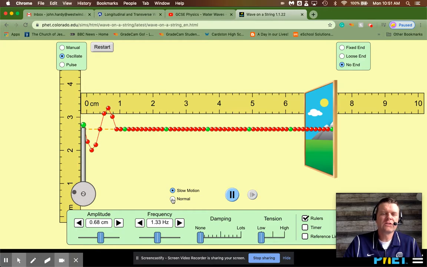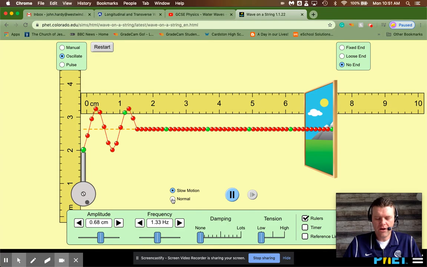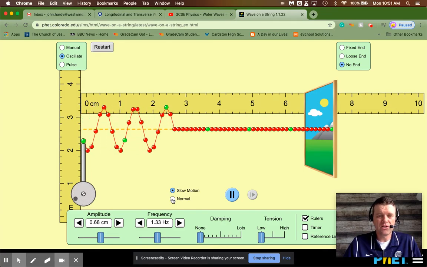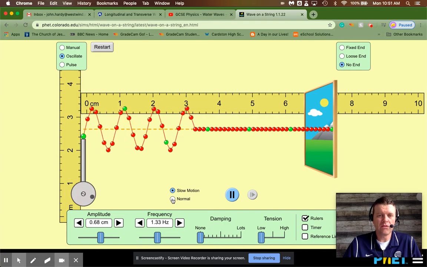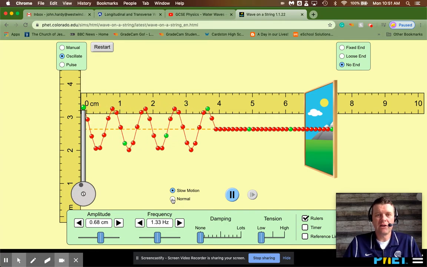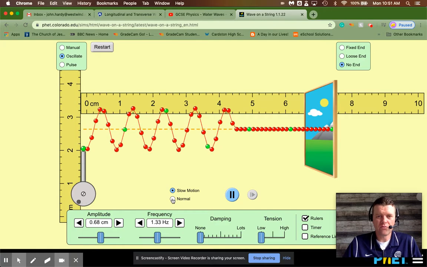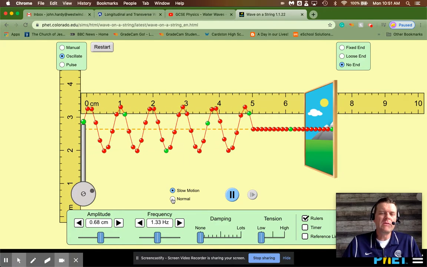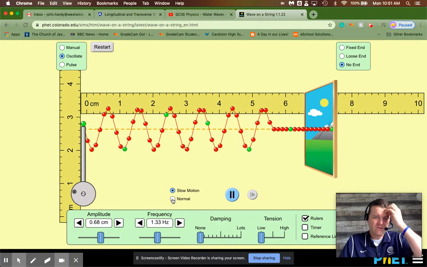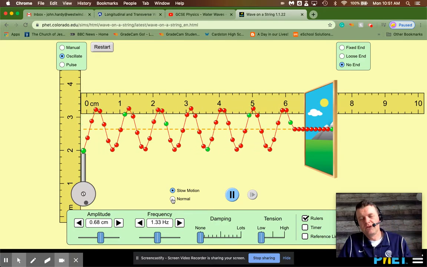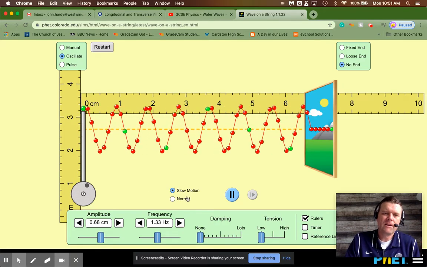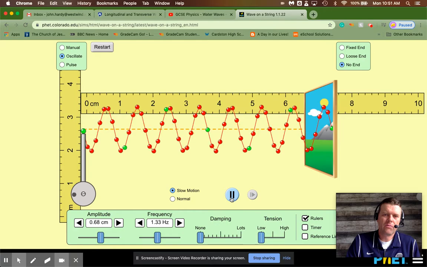So in slow motion here, now we have a complete wave that's being generated. I'm not generating a pulse. I'm not generating half a wave. I'm generating a complete wave. And I'm just going to keep generating them, wave after wave after wave. The medium, of course, is moving up and down, as you can see, but the wave moves from left to right. And here we can get all the properties of the wave.